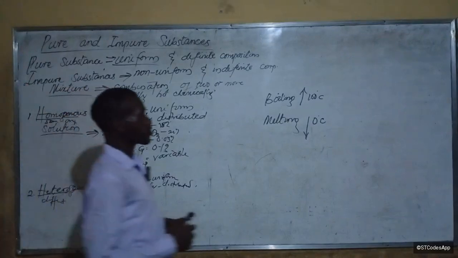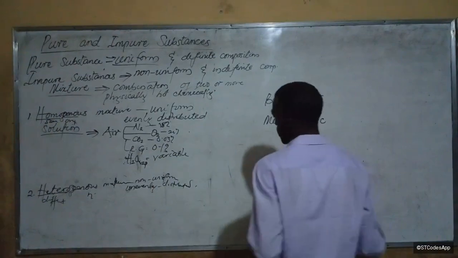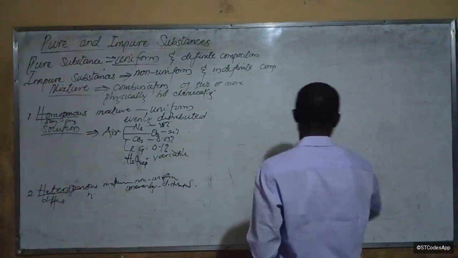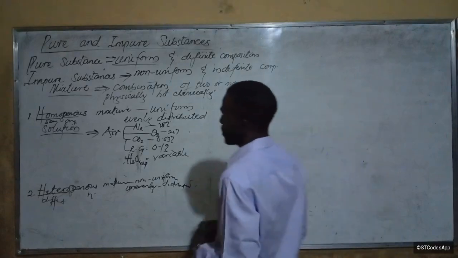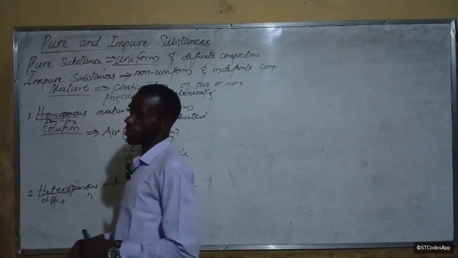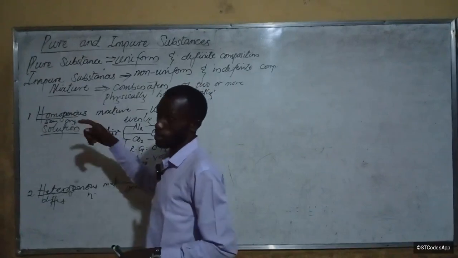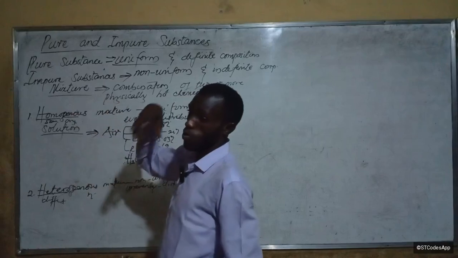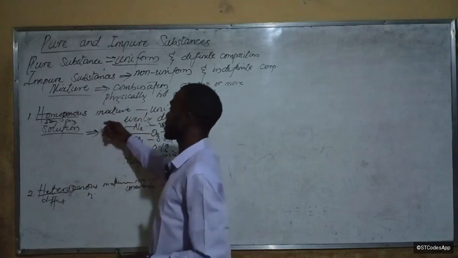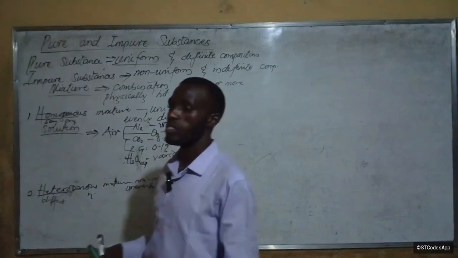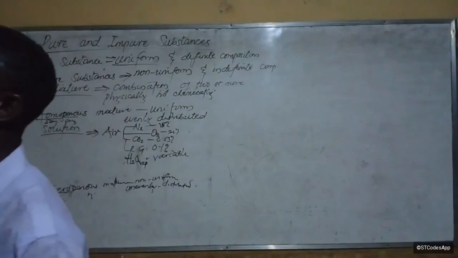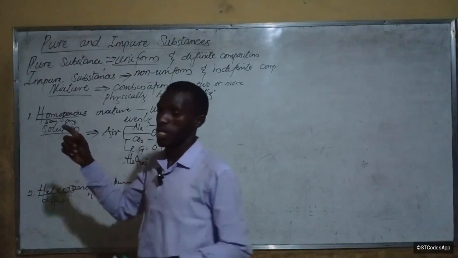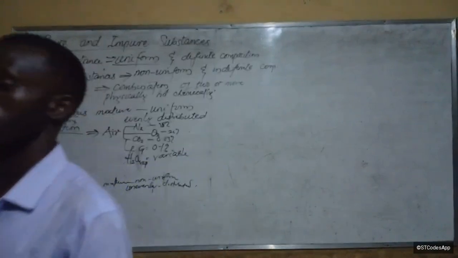Okay. Now let's go to the next thing. Now that we know pure and impure substances, let's talk about some of their differences. These homogeneous substances, we've talked about the fact that they are uniform all through. But another thing is that the particles of these homogeneous mixtures cannot be seen.